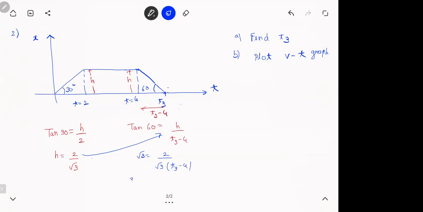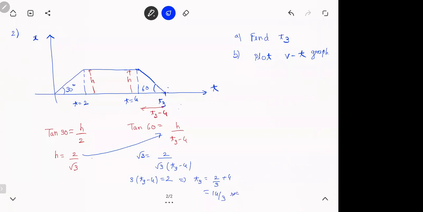Cross multiply, that will be root 3 into root 3 is 3. So we get T3 will be 2 by 3 plus 4, which is 14 by 3. In the exam they will ask you: find the time when it comes back to origin. That is T3. So 14 by 3 seconds.